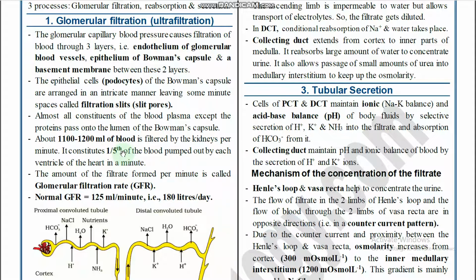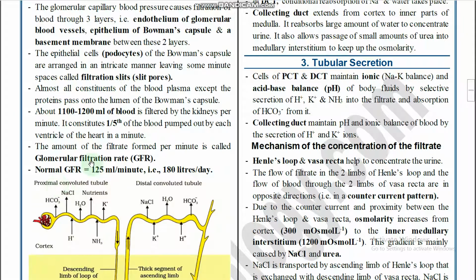So, what is the cardiac output? 5000 ml. Of that, 1/5 is 1000 to 1200 ml. The amount of filtrate formed per minute is called the glomerular filtration rate, GFR. So, what is the value of GFR? Normal GFR is 120 to 125 ml per minute. How much filtrate is formed per day? 180 liters. Filtrate means water.